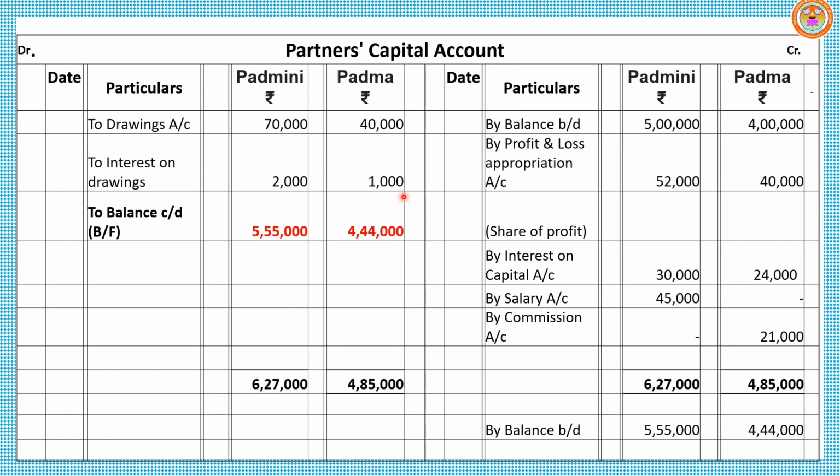So deducting 4,85,000 minus 41,000, the difference between credit side and debit side is 4,44,000, to be recorded as to balance CD. This CD is brought forward to the opposite side, that means next year beginning by balance BD 5,55,000 and 4,44,000 for Batma.